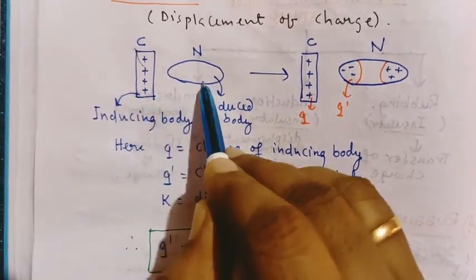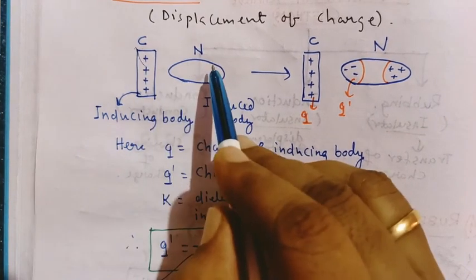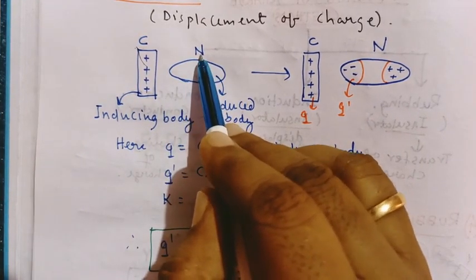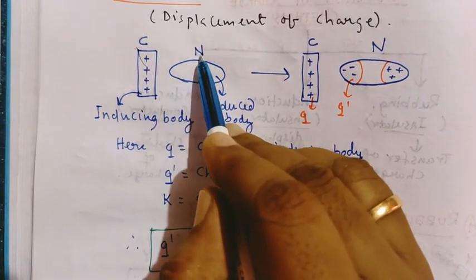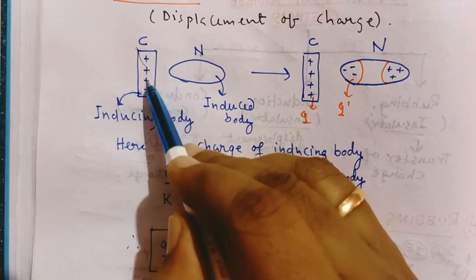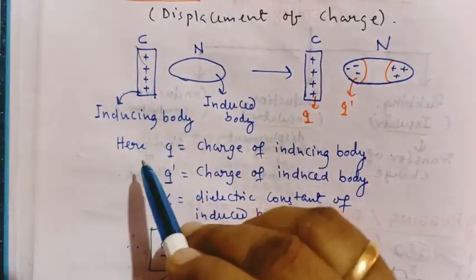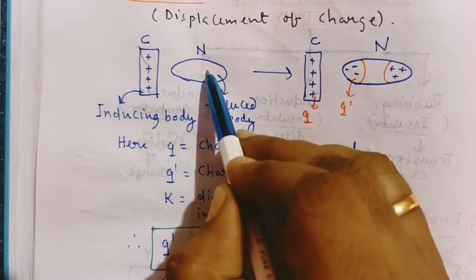Here two bodies are given. One is C, the charged body, and another one is a neutral body. The charged body is written here as 4 plus, which means it donated 4 electrons. Anyhow, it is a positively charged body. The other is a neutral body.